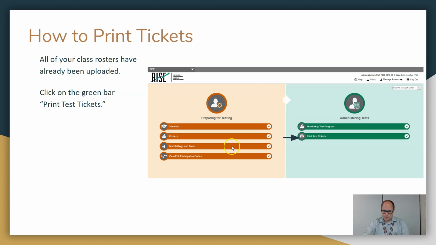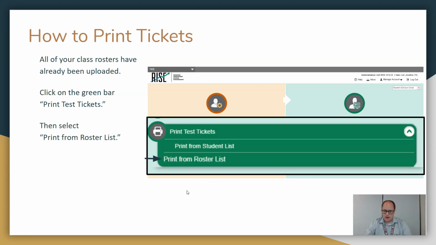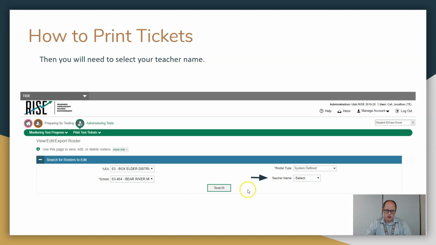Okay, so open that up. Then click over here on the right side in green where it says print test tickets. I enlarge it so we can see it. Then just click print from roster list. Okay, your rosters are uploaded, we're good. Again, it's kind of strange. When you click that, it pulls up this next site. You have to select your teacher name, and there's only one option there.